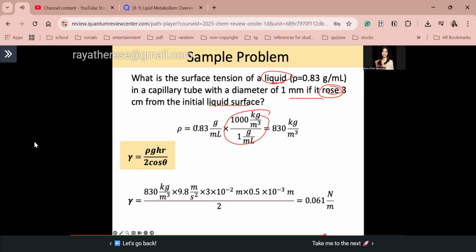So we just have to simply substitute the value. So 830 kilogram per cubic meters, this is your density, times the gravitational force, okay, times 3 times 10 to the power of negative 2 meters. Okay, this is your what? Your height, right? Next we have your radius, 0.5 times 10 to the negative 3 meters, divided by 2. Guys, wala tayong given a contact angle, therefore cos theta is just equal to 1. So solving, we get 0.061 N over M. Again, guys, this is the SI units for surface tension, N over M.